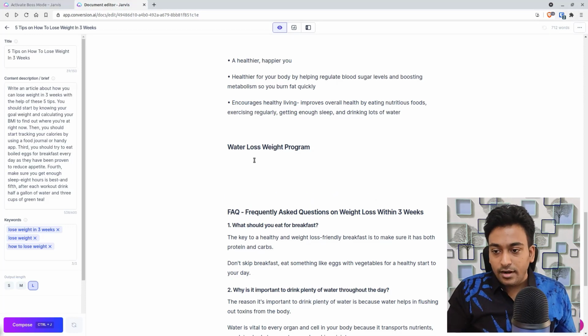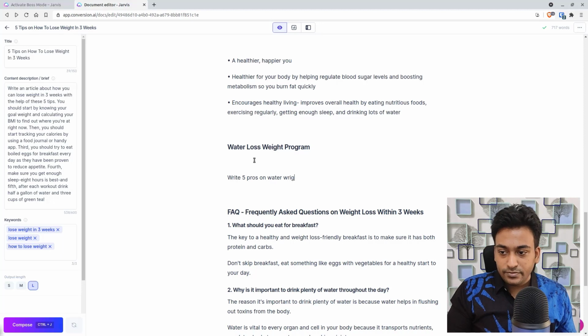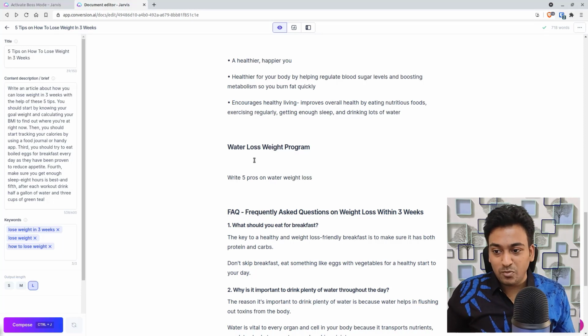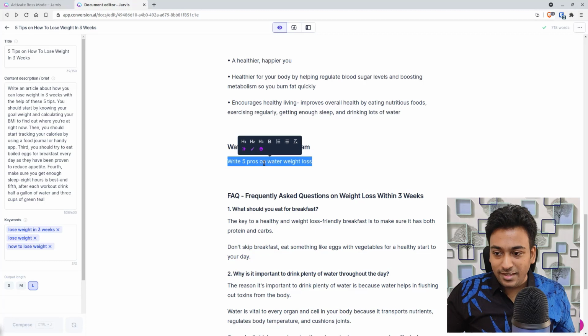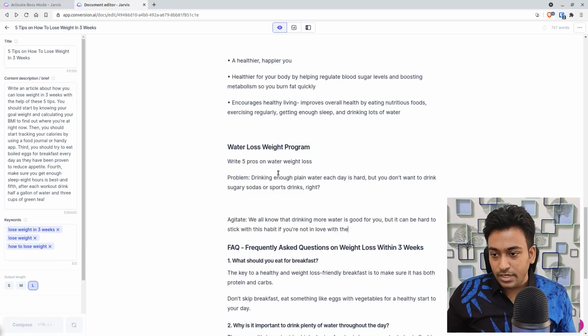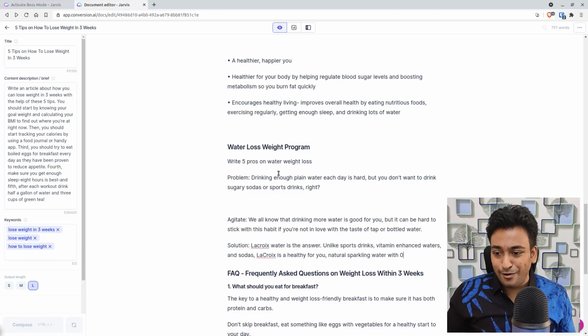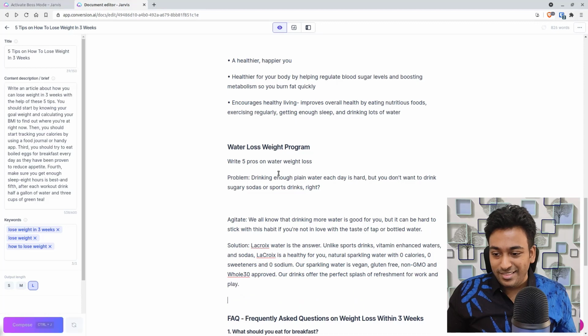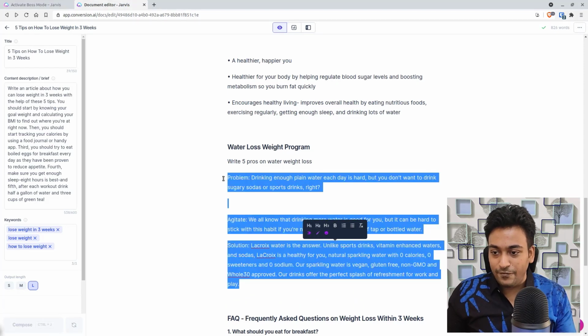In this case, write 5 pros on water weight loss, and Jarvis can hopefully do that for me. Let's see. And also in this case, I'm just pressing Control Shift Enter, where it will keep the text without deleting and enter the rest of the stuff. For example, it's trying to write an ad for me, a pitch for me. This is not good.